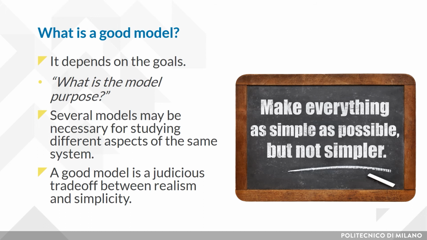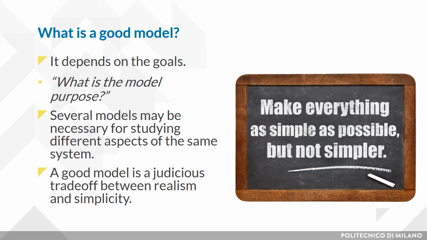Now that it's clear what a model is, let's try to answer this difficult question: what is a good model? Of course, it depends on the question, the goal of the model, but it's also clear that for one process there is not only one model. You may have several different models. And I like this quote from Einstein saying that for a good model, everything should be made as simple as possible, but not simpler.